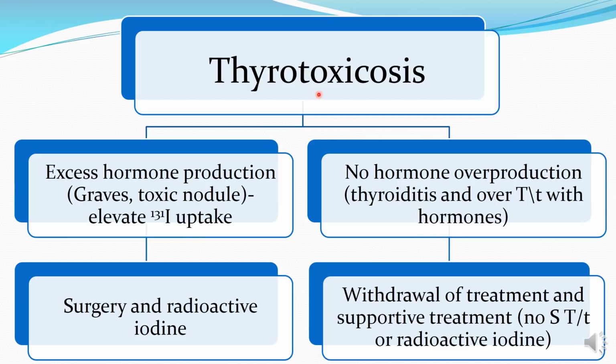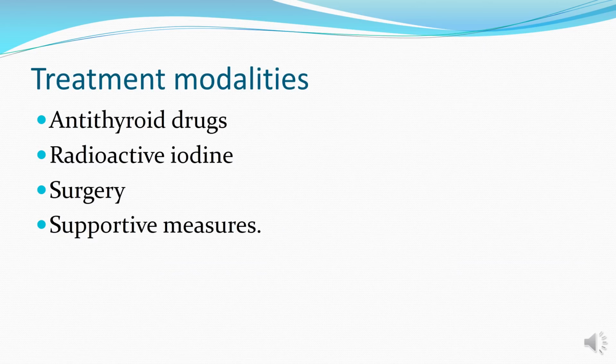In such cases of thyrotoxicosis, withdrawal of treatment would be the best option when it is due to overdose of the drug, and the supportive treatment of the thyroiditis is important. Surgery or radioactive iodine are not to be preferred in such cases. Therefore, the treatment modalities that we now have for hyperthyroidism are antithyroid drugs, radioactive iodine, surgery, and supportive measures.